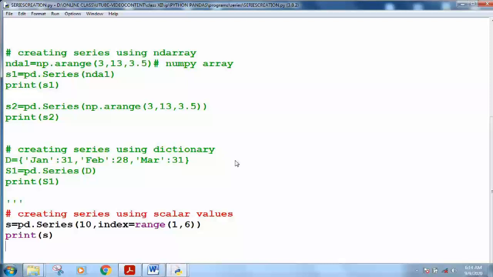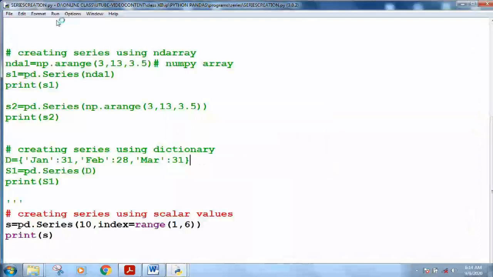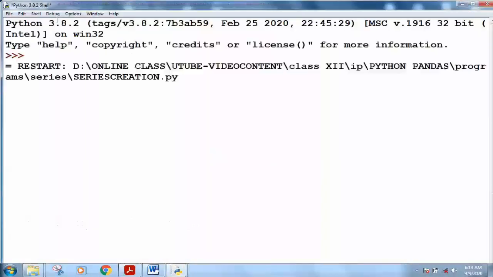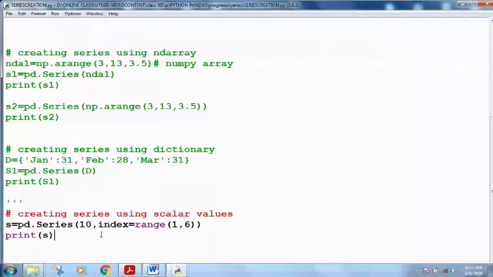I am executing this. See, the index is there: 1 2 3 4 5, not starting with 0 but with 1, and these are the scalar values 10.